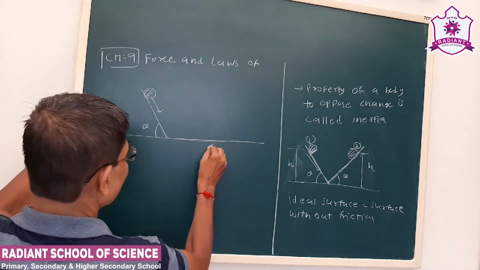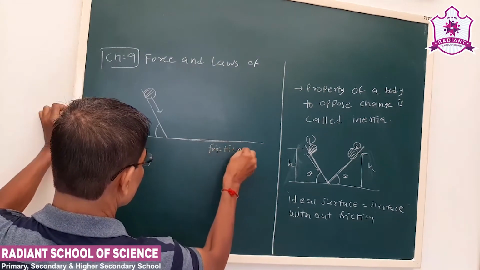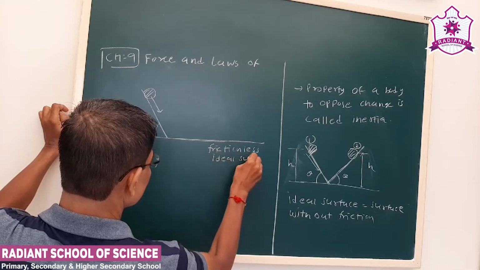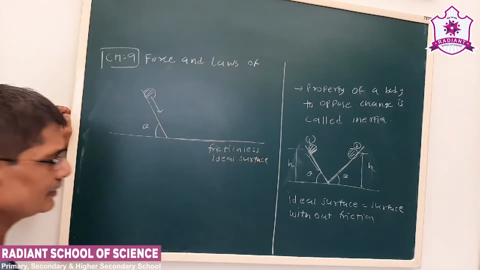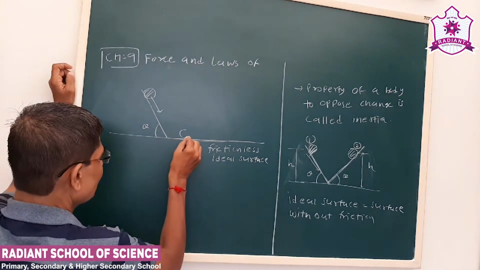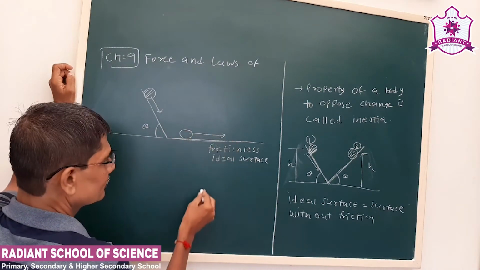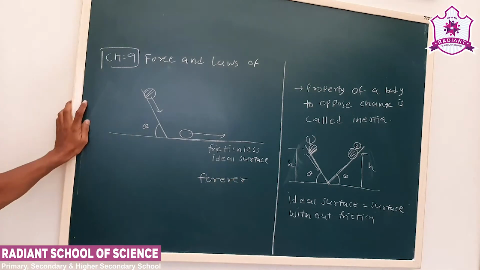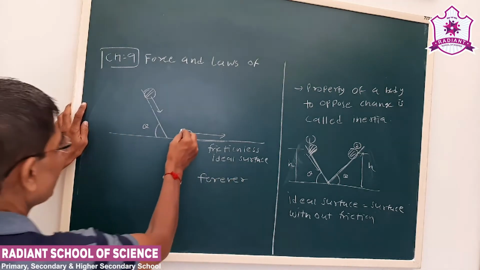See, with a frictionless, ideal surface, then this ball will continue its motion forever. Okay, this ball will continue its motion forever.